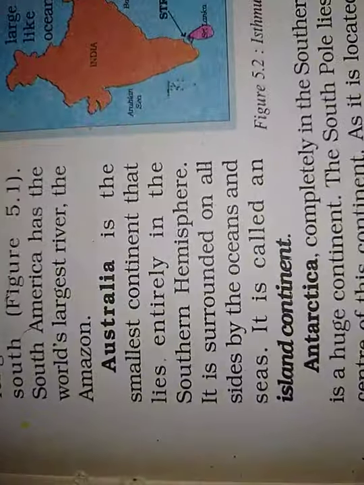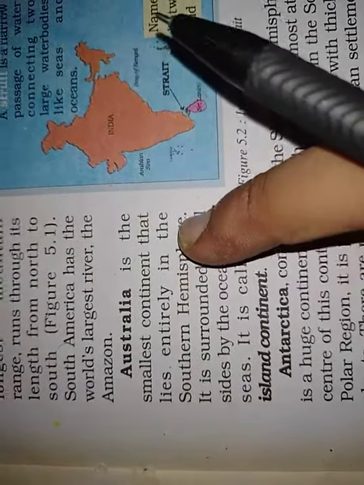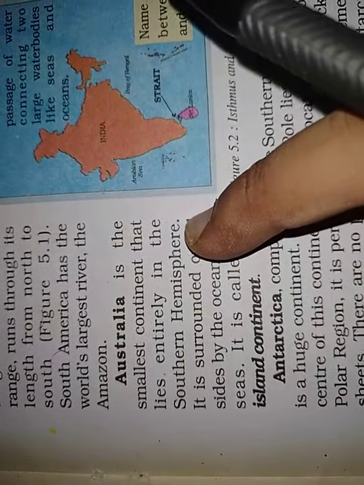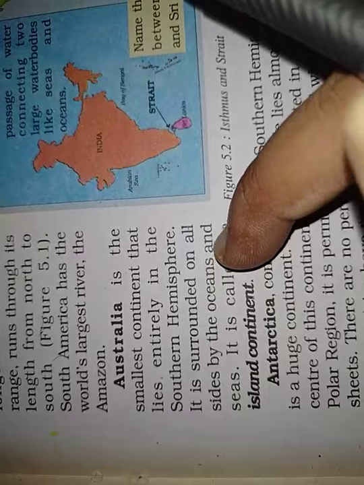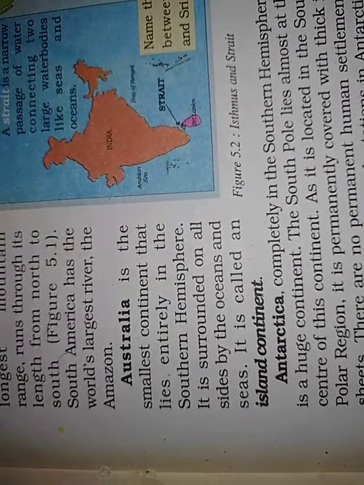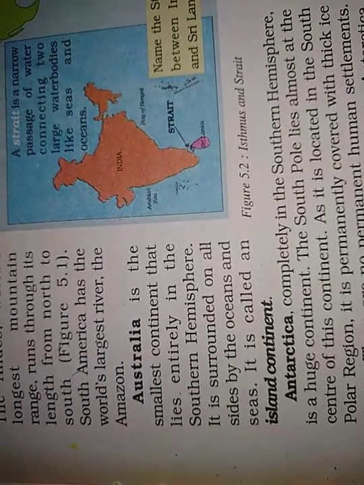Now we have discussed Australia. Australia is the smallest continent and lies entirely in the southern hemisphere. It is surrounded on all sides by oceans and seas. It is called the island continent.